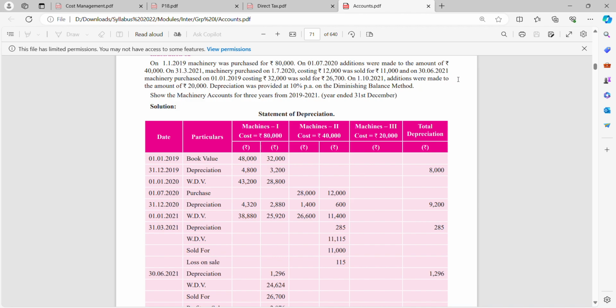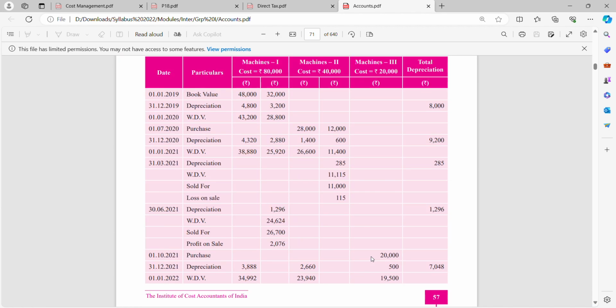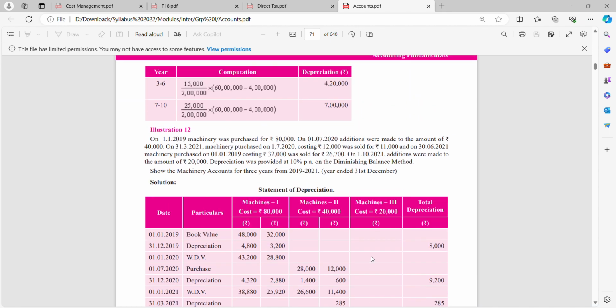And on 30th June 2021, machinery purchased on 1st Jan 2019 costing 32,000 was sold for 26,700. So 32,000, they are talking about this part of the machinery. My first machine was of 80,000, and the 32,000 part was sold for 26,700. This is the sale value. On 1st October 2021, additions were made. So again, they purchased machinery for 20,000.